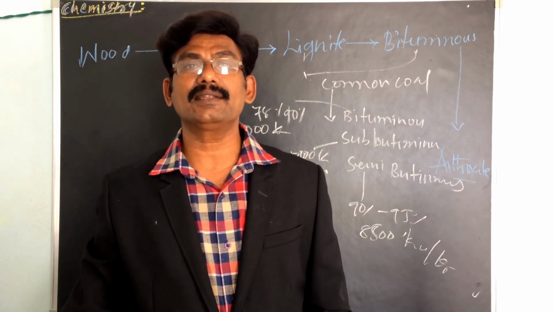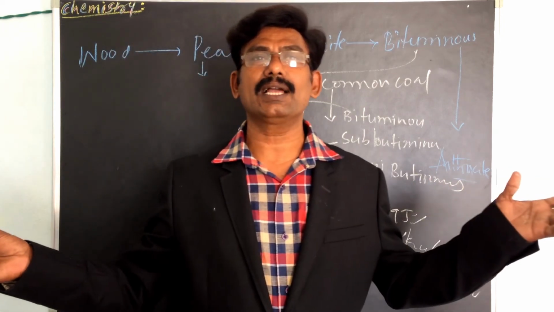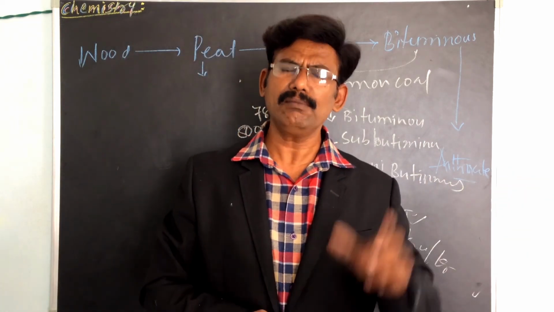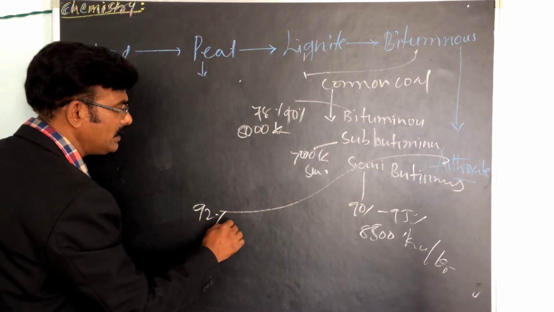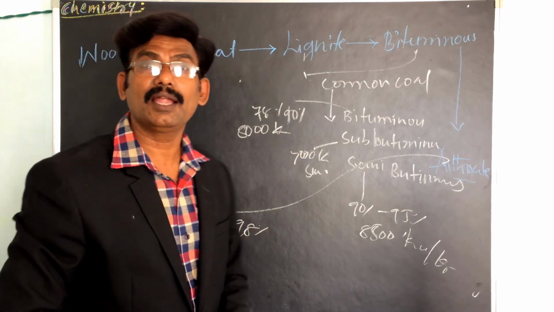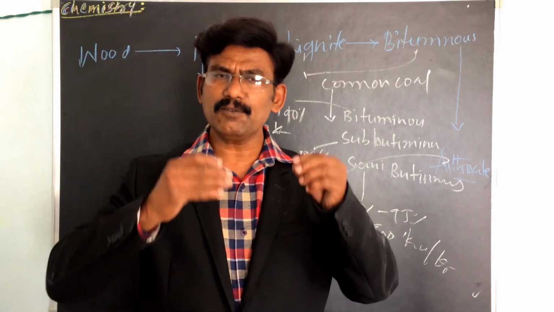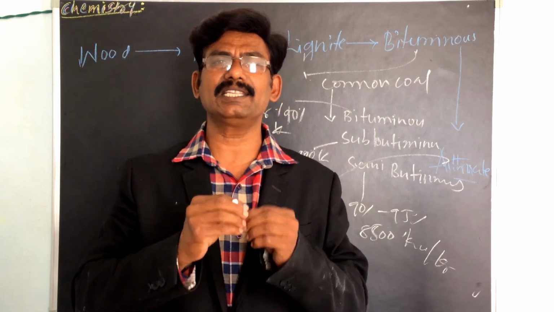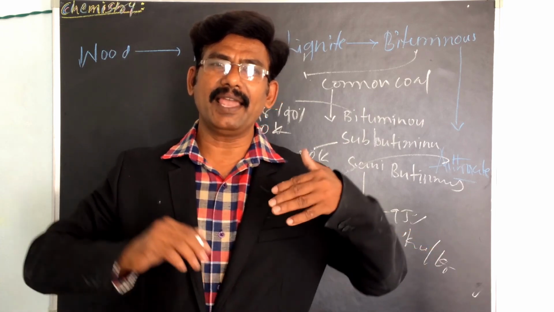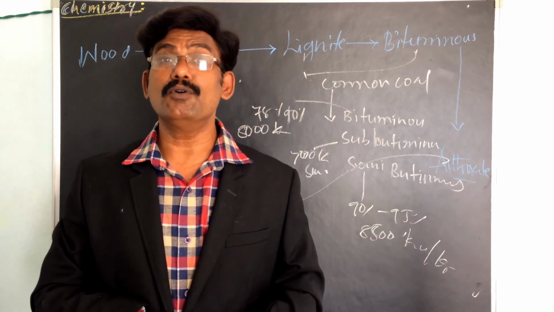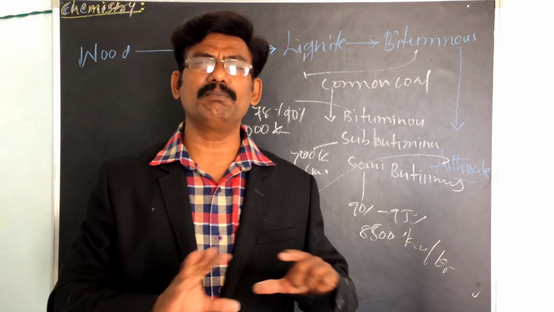And the last one is anthracite. What is anthracite? It is the highest rank of coal, containing a higher percentage of carbon, almost 92 to 98%, and the lowest volatile matter, and very low moisture content. Because of low volatile matter content, it ignites with difficulty, but burns without any smoke.